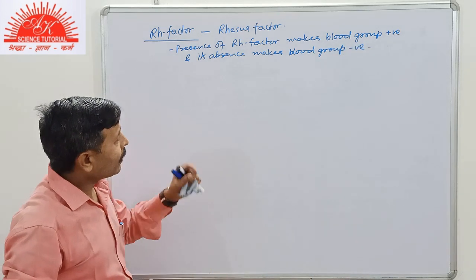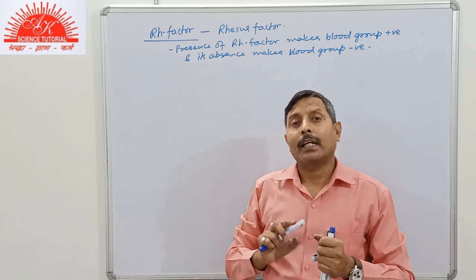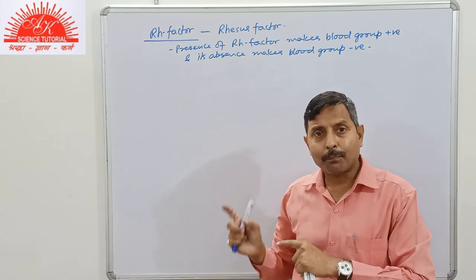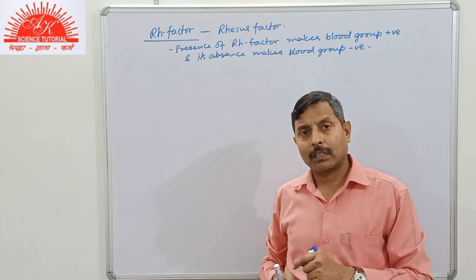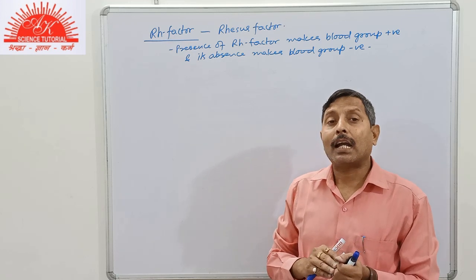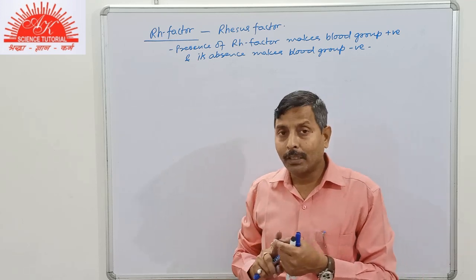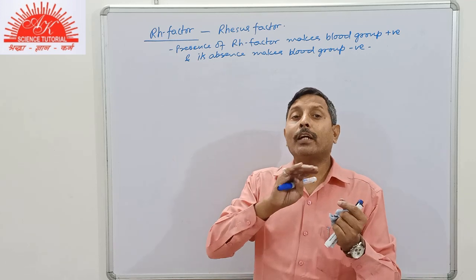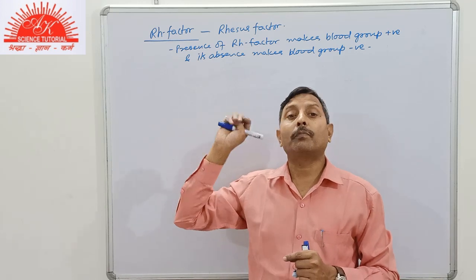In normal condition, it is found present in almost every person, so the negative blood group is a rare case, and the main problem arises at the time of blood transfusion, because we need compatibility of Rh factor. So there must be the matching type of blood group, and it should be negative as well.